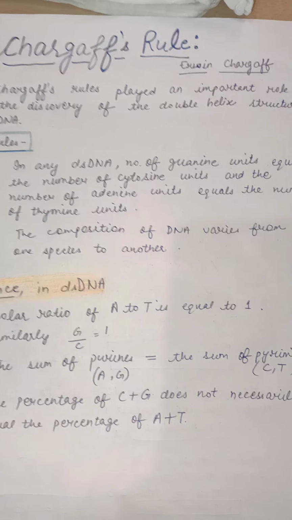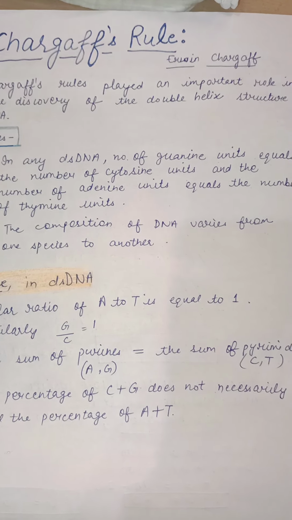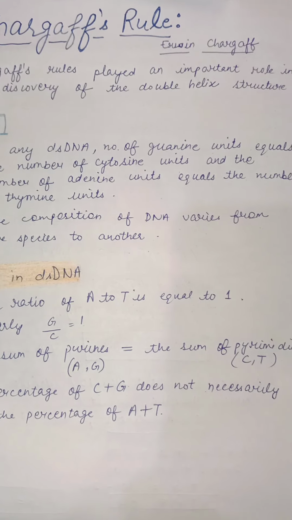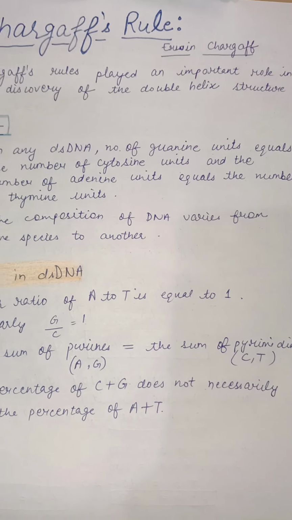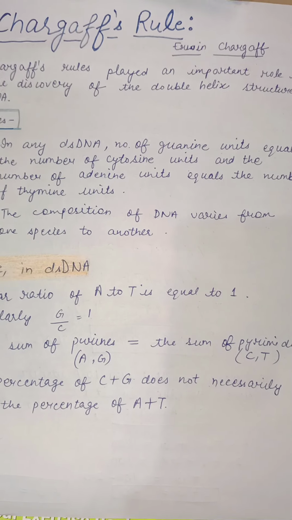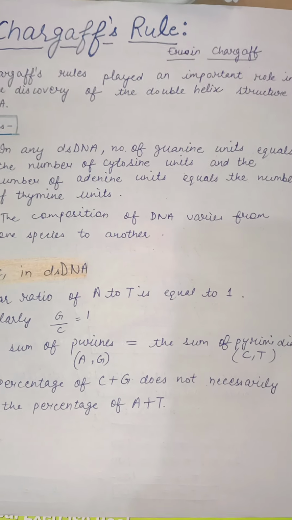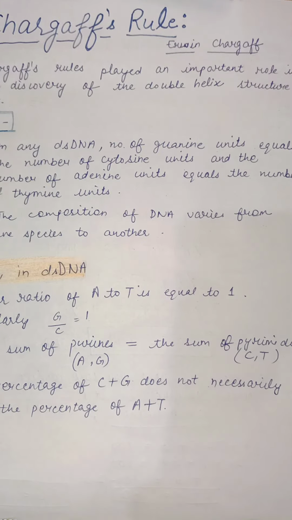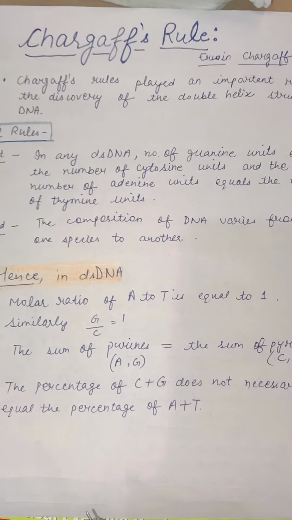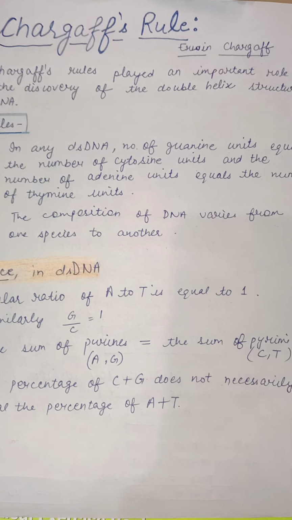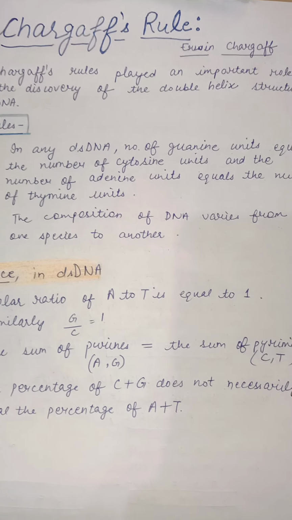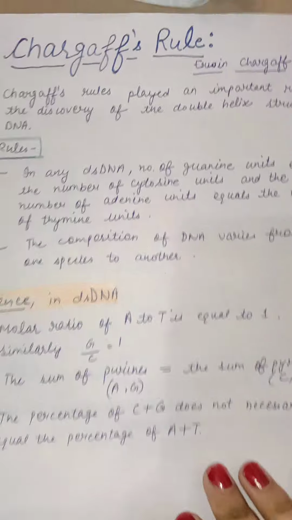Now, if the total percentage of, suppose, cytosine plus guanine is equal to 50%, right? Then the percentage of adenine and thymine will be 50%. But if the percentage will vary, if the cytosine plus guanine is 40%, then adenine plus thymine will be 60%, right? So the percentage of cytosine plus guanine and the adenine plus thymine will not always be equal, right?